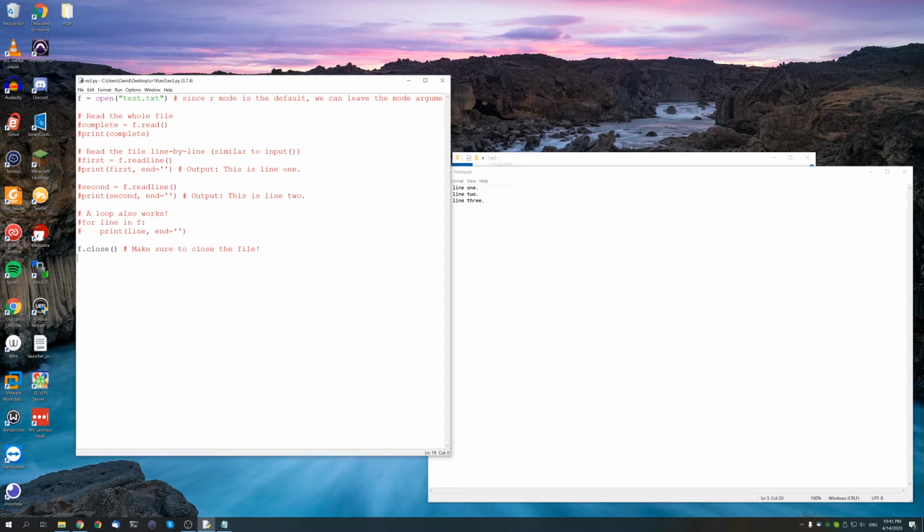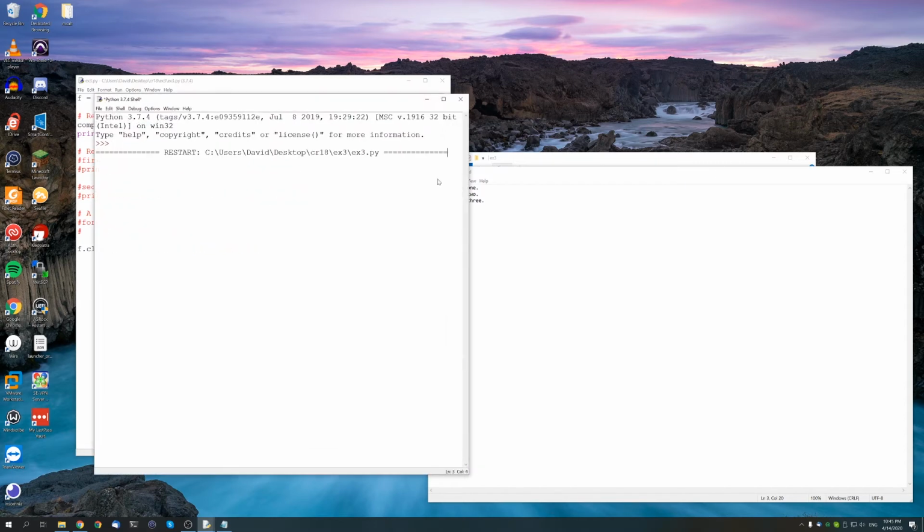All right, so now that we know what a file object is, let's look into how we can use it to read and write files. So the first thing we're going to learn about is how to read files. So all we do is we just create a variable and then after use open. Now remember that R is the default mode, so we don't need to put R. So the first thing we can do is just simply read the whole file. So if we go ahead and run this, this will just put this is line 1, this is line 2, this is line 3. Simple as that, same as a notepad, okay?